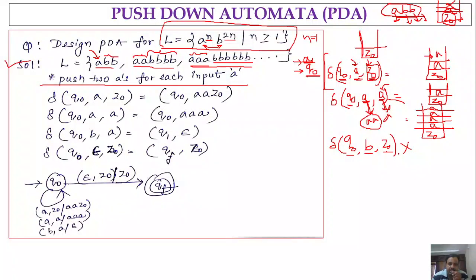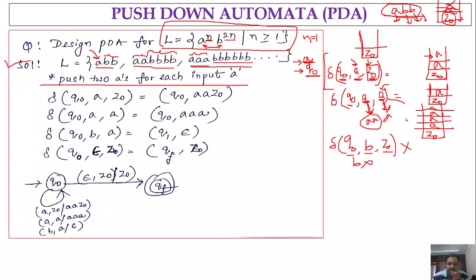Since we are not having the transition for a string that starts with B, such a string is going to be rejected.